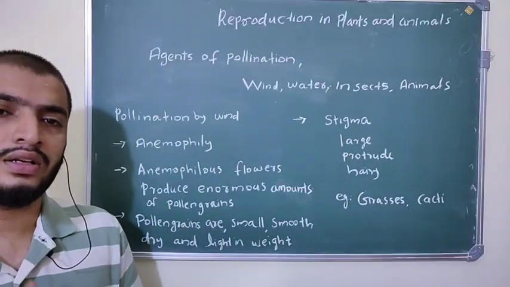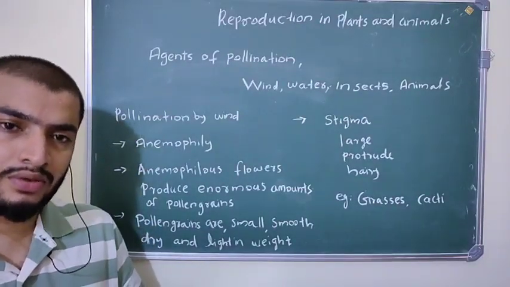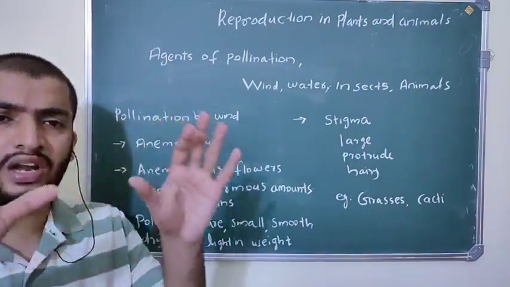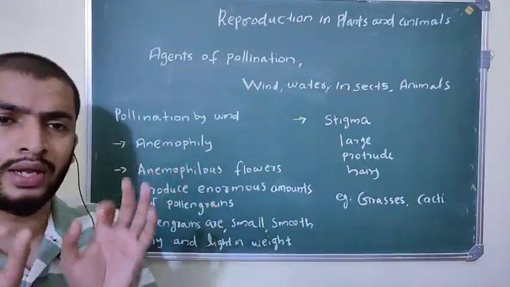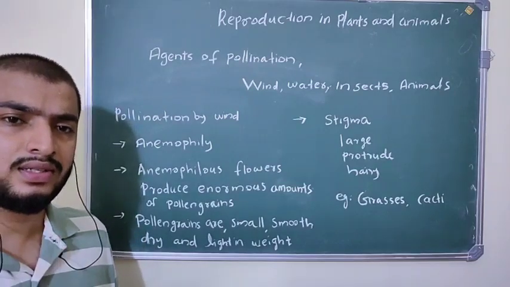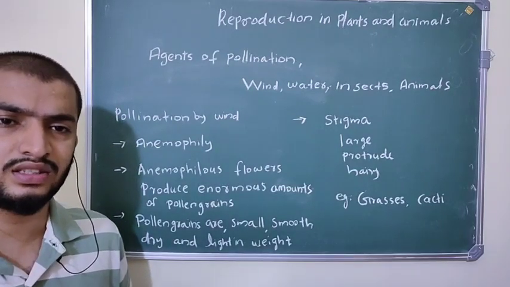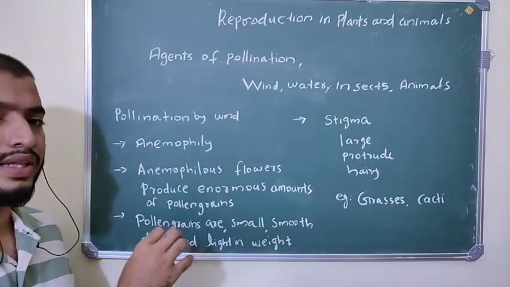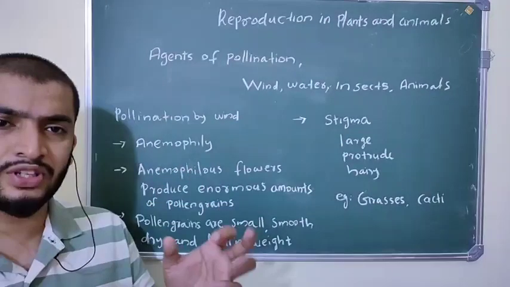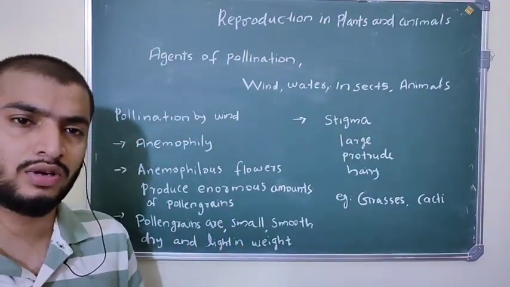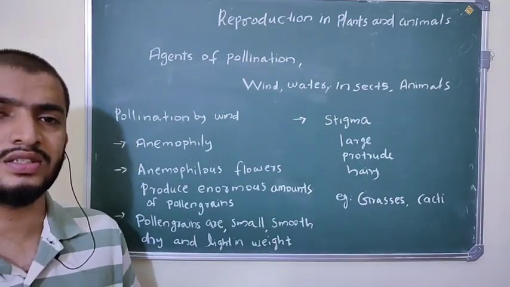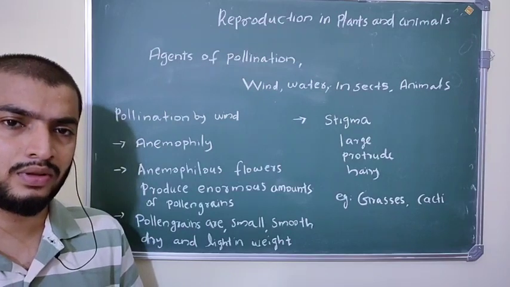And what about their stigma? If you observe the stigma of these anemophilous flowers, it is comparatively very large, protruding, and has a hairy appearance. In grasses, rice, wheat and other grasses, you can see they are anemophilous flowers. Their pollen grains are very small, and their stigma is hairy and very large. Cacti also show this type of pollination, anemophily.